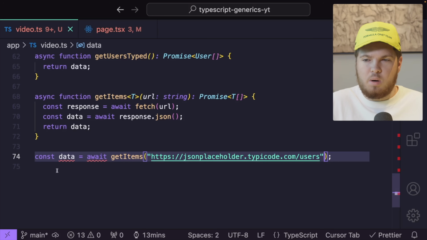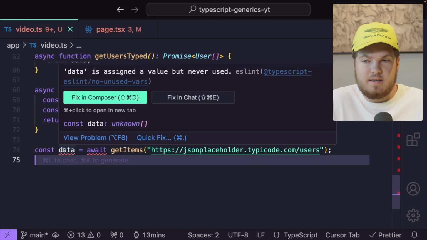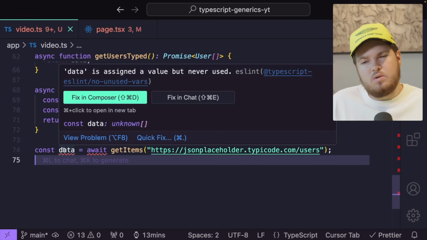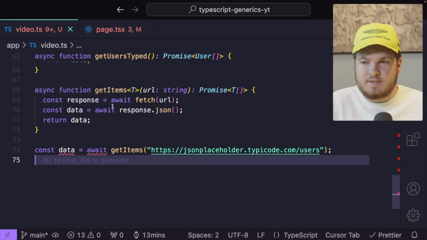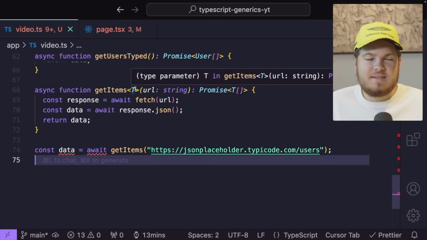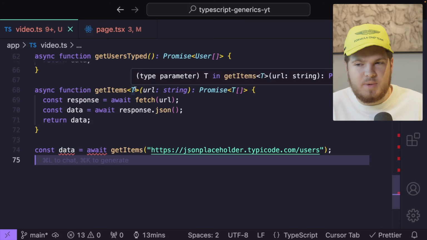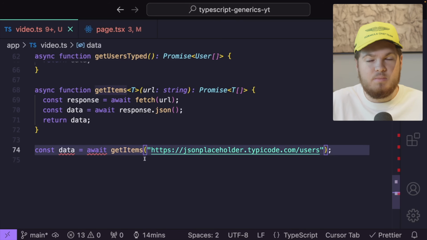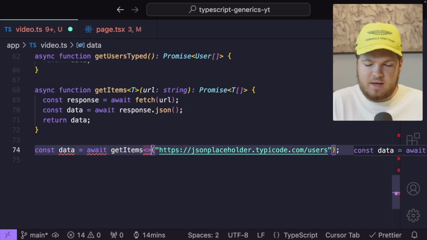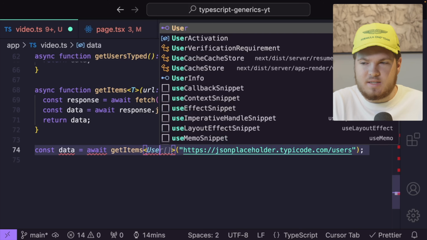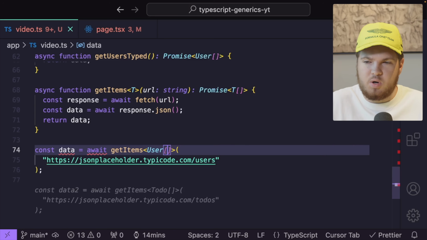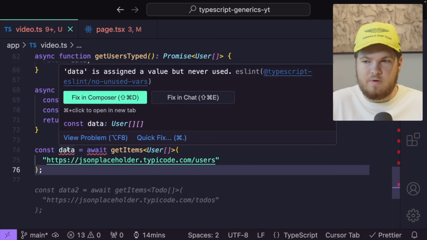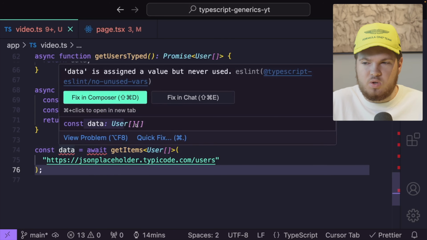But now we have one problem. If I hover over data, data is of type unknown. Now it's not of type any anymore, but it's of type unknown. That's because T, this placeholder, hasn't really been swapped out, if this makes sense. We haven't passed in a type. So let's change that. Right here, before our parentheses, we can get our angled brackets. We can pass our User type, which is of type array. This means if I now hover over data, data is of type User array.